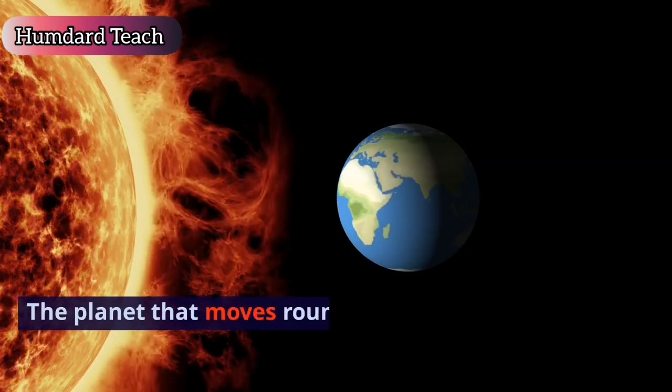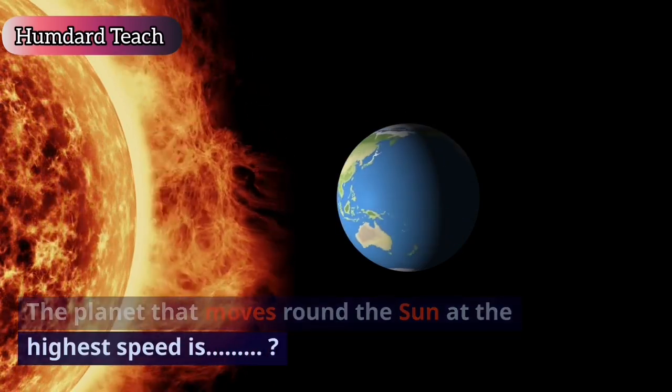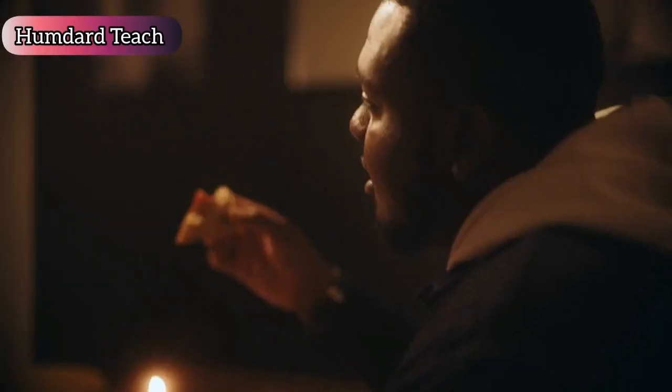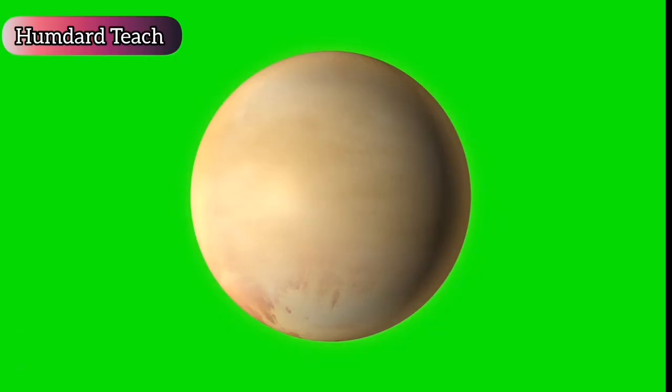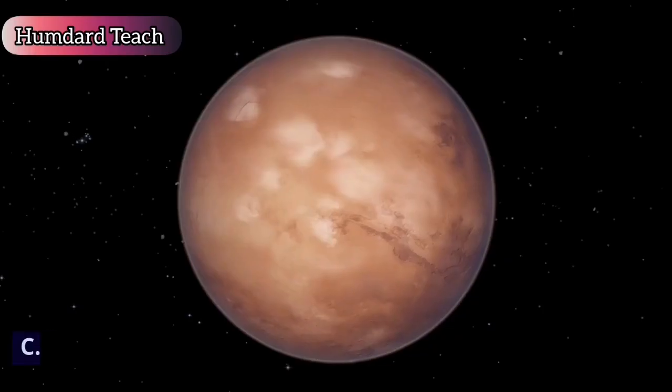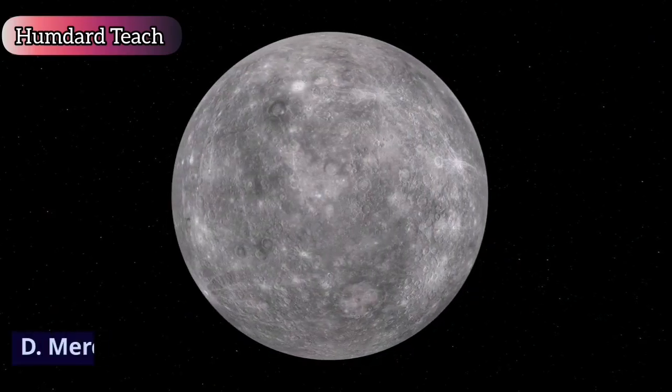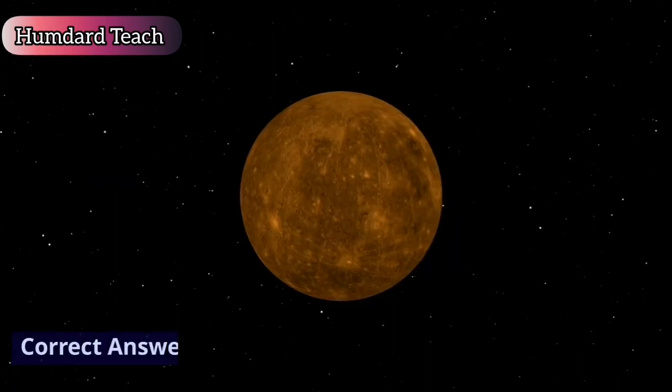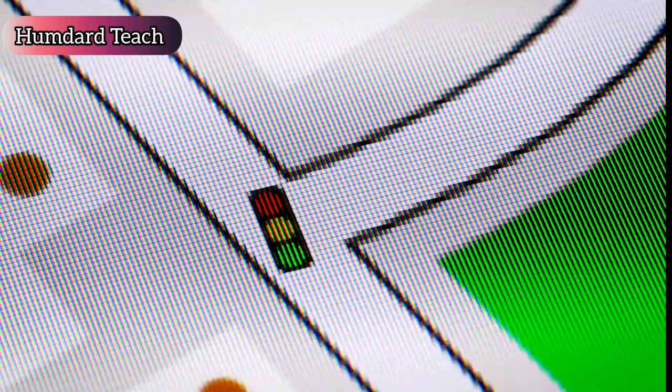The planet that moves round the Sun at the highest speed is A. Jupiter. B. Venus. C. Mars. D. Mercury. Correct answer is Mercury.